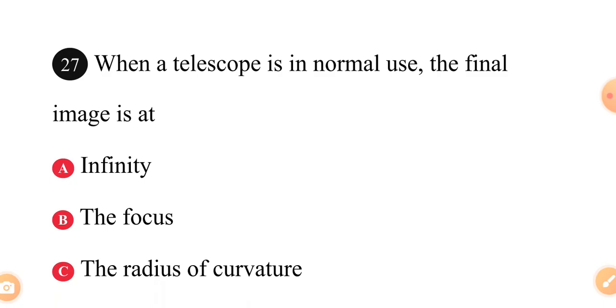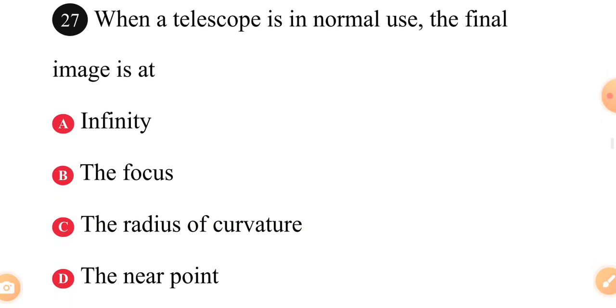This is question 27. When a telescope is in normal use, the final image is at dash: A, infinity; B, the focus; C, the radius of curvature; D, the near point. When a telescope is in normal use, the final image is always at A, at infinity.